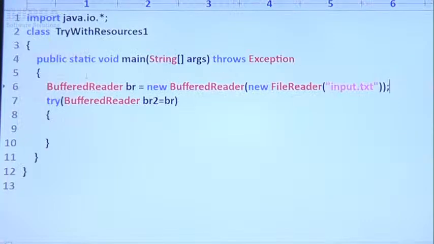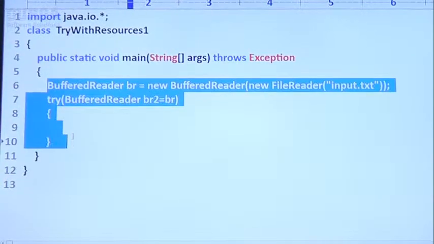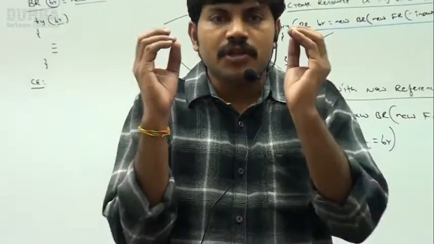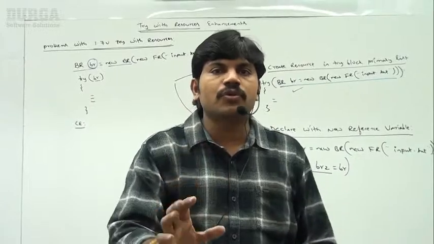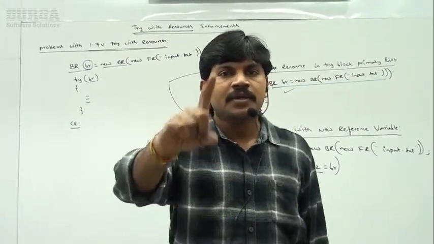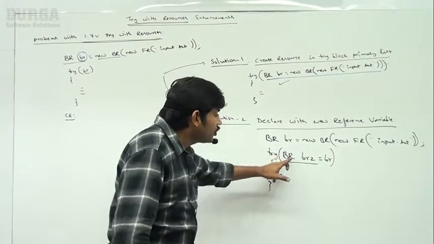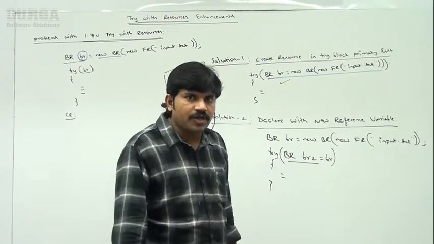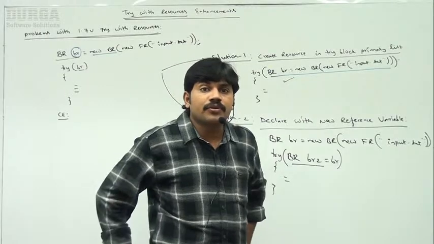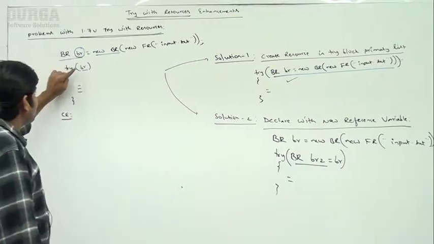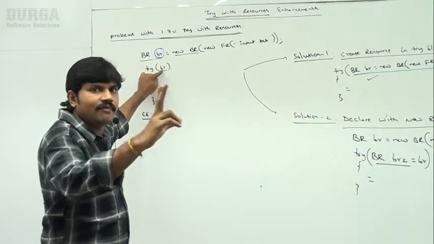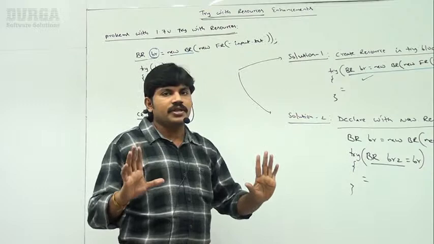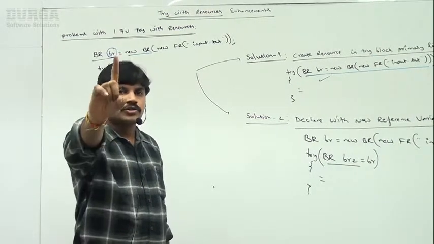Yes. Make sure, this is what you people should be aware of. Until 1.8 version, if you want to use a resource which is already created outside, compulsorily we have to assign it to a new reference variable. If you are not going to use the new reference variable, then automatically you are going to get a compile time error. So try of BR is invalid in 1.8 version. Clear for all, right? So what problem is there?